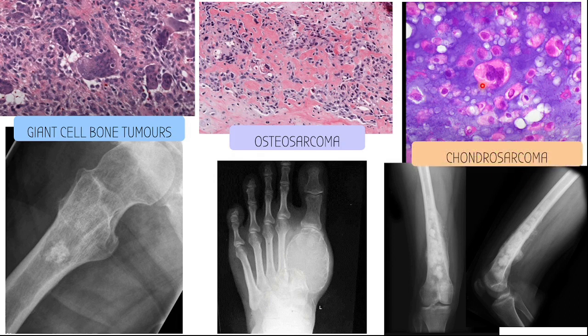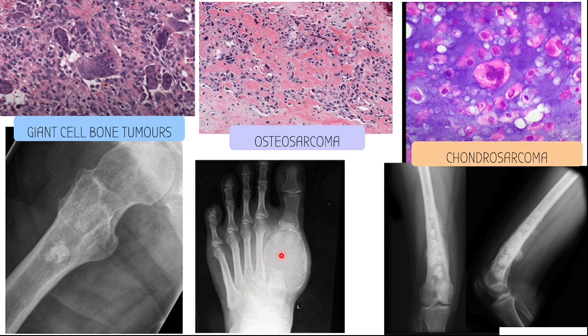Okay, right, now let's match up the X-rays. We can start off with this guy here. So this is obviously your foot, and what are we seeing? We're seeing something towards the end of the bone. You could draw a really nice circle around that. So that is our giant cell bone tumor, so that goes there.